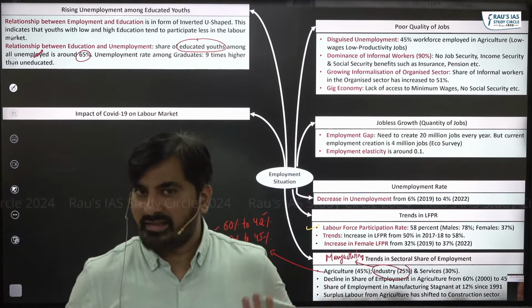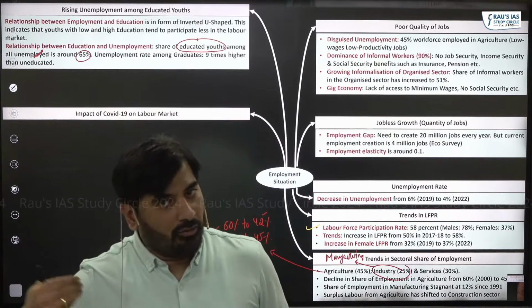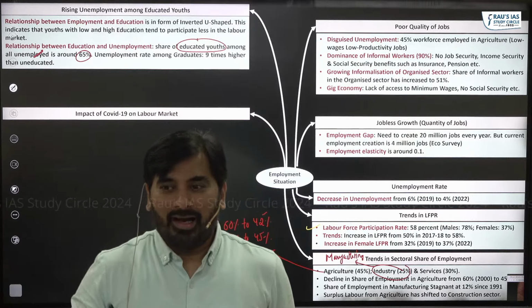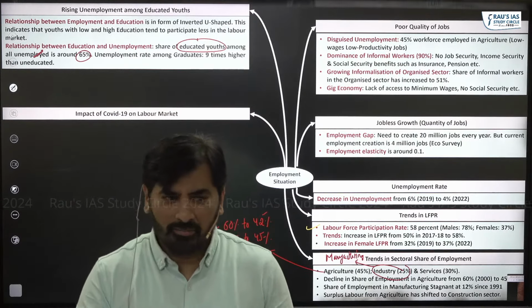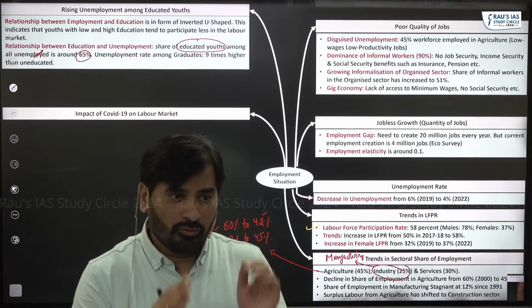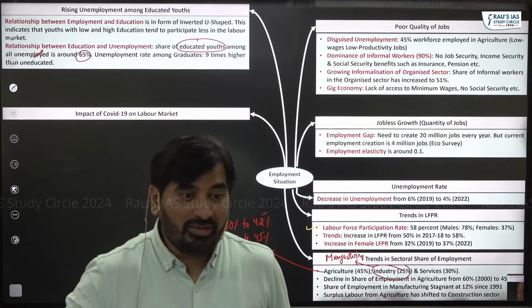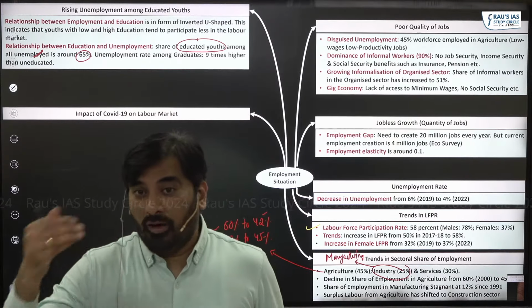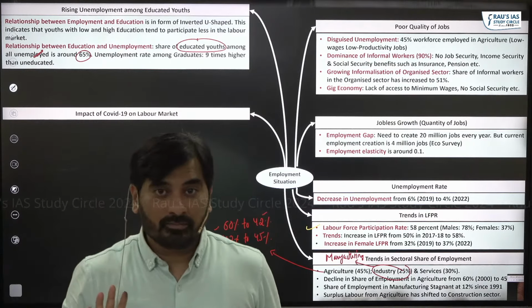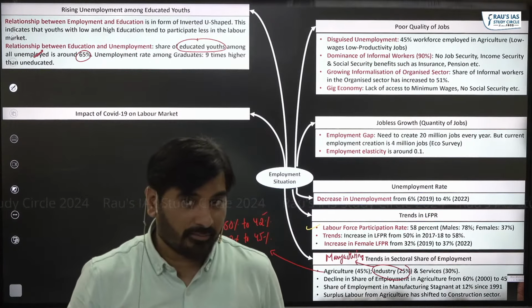This is what the government says. But you know what ILO says? ILO says an increase in labor force participation rate might seem good when you see it, but you must understand why people are working or looking out for work. This is a question which ILO raises.